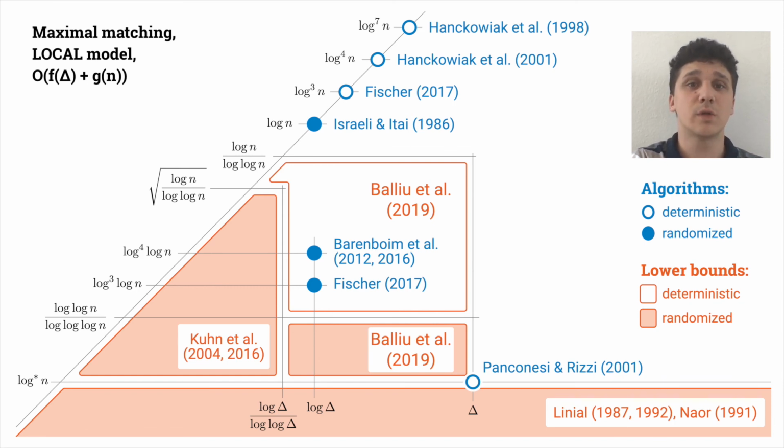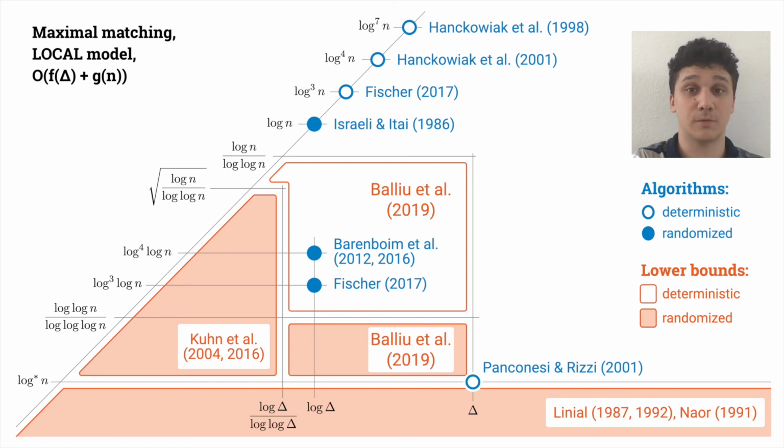Since the 90s, we know that in the usual setting, without a given 2-coloring, the problem cannot be solved with a running time that only depends on delta, and that the dependency on n must be at least log star n. Also, since the late 90s, from the upper bound side, we know that even with deterministic algorithms, the problem is solvable in polylog n. So there was a huge gap between known lower and upper bounds as a function of n, and nothing was known about the dependency on delta.